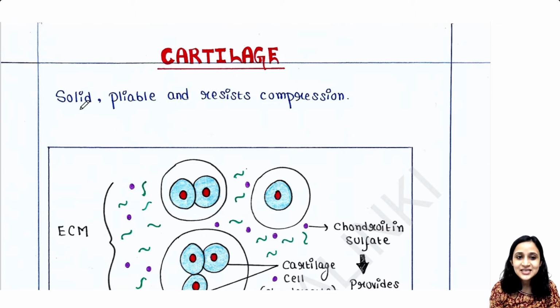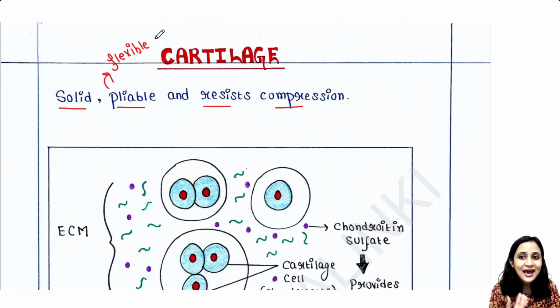So cartilage is basically solid, pliable and it resists compression. Do you know what pliable is? Pliable means it is flexible. That means you can bend this cartilage, and it resists compression. So if you compress it, you cannot break down the cartilage.